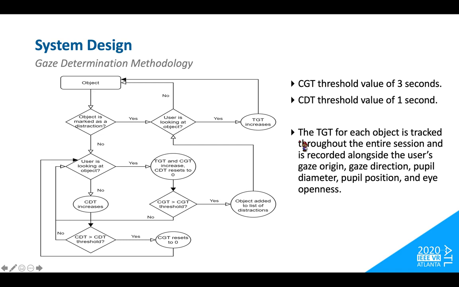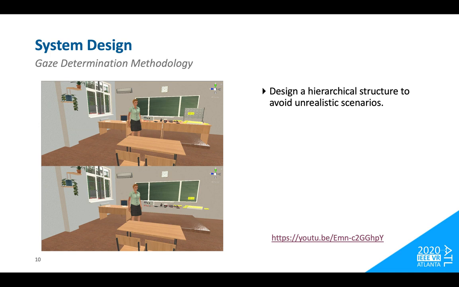Finally, the TGT for each object is tracked throughout the entire session and is recorded alongside the user's gaze origin, gaze direction, pupil diameter, pupil position, and eye openness. We also design a hierarchy that is used to determine the order in which objects reappear in the scene during the training session to ensure that no object returns before the object underneath it.